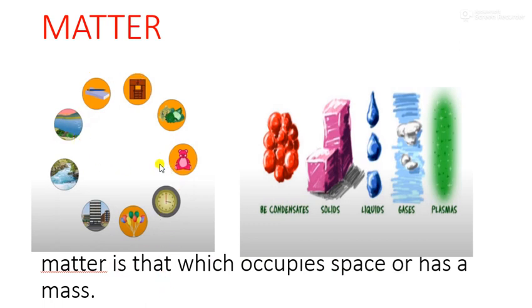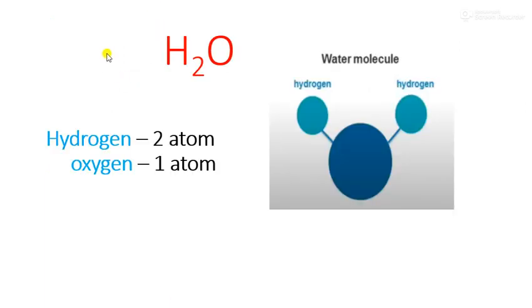Now all these matters are made up of what? All these matters are made up of molecules, and molecules are made up of atoms. Not understood? Okay, let me explain in detail. For that, we will choose one matter, for example, water. Children, tell me, the formula of water is H2O.